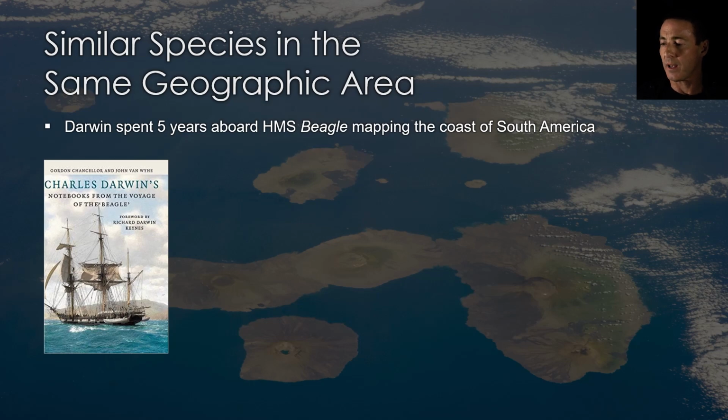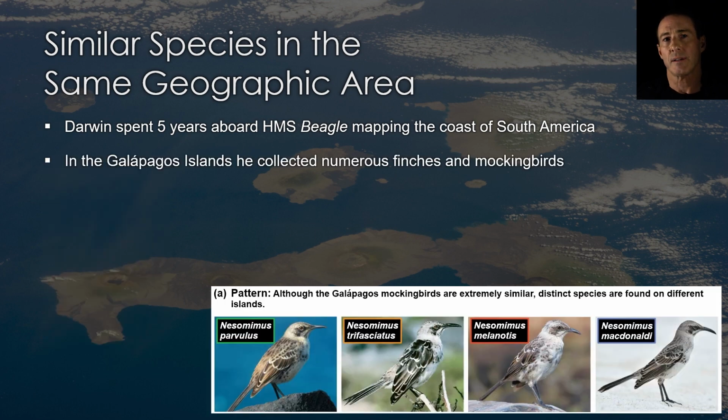Darwin began to realize that species are related by common ancestry during a 5-year voyage aboard the HMS Beagle. While exploring and mapping the coast of South Africa, the Beagle spent a few weeks in the Galapagos Islands. Darwin was the first scientist to study the area, so he gathered extensive collections of the plants and animals there. Most famous among the birds he collected were the Galapagos finches and the Galapagos mockingbirds.